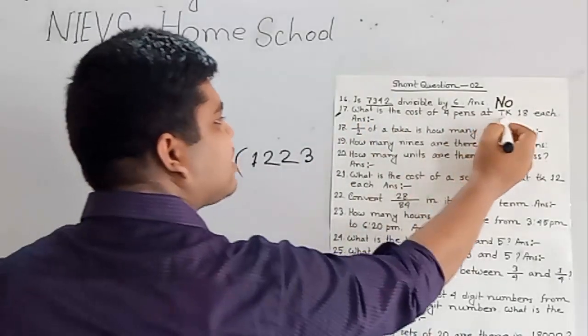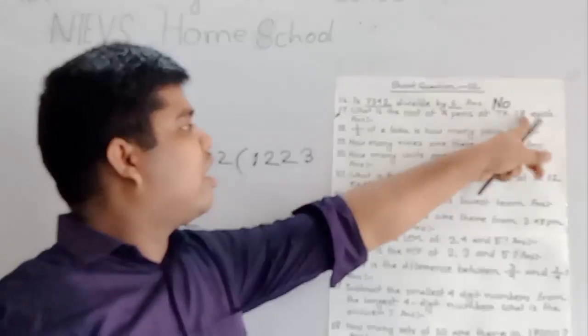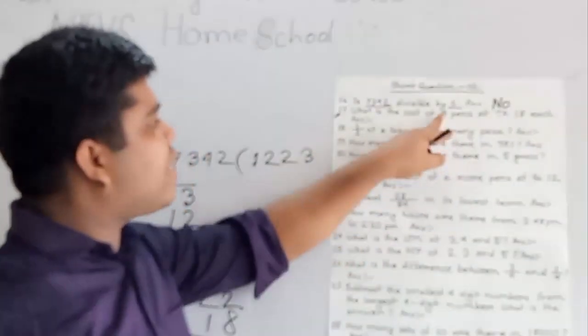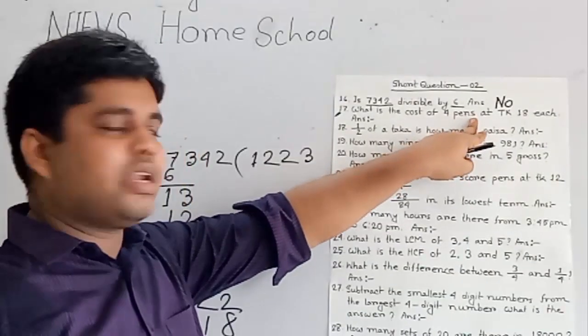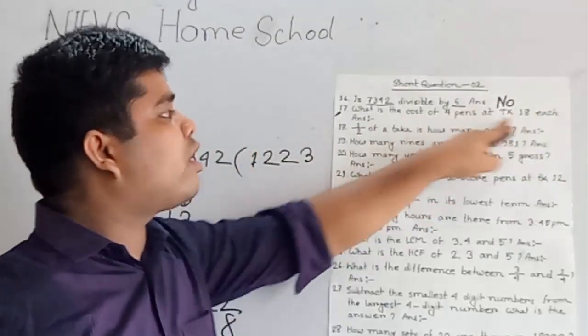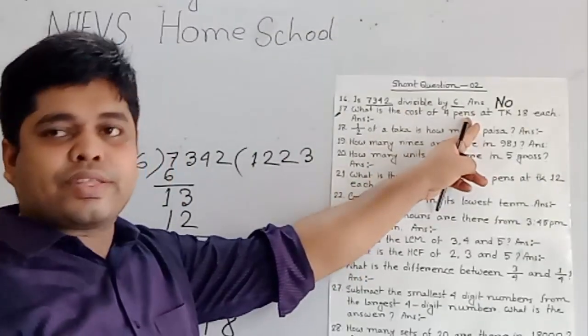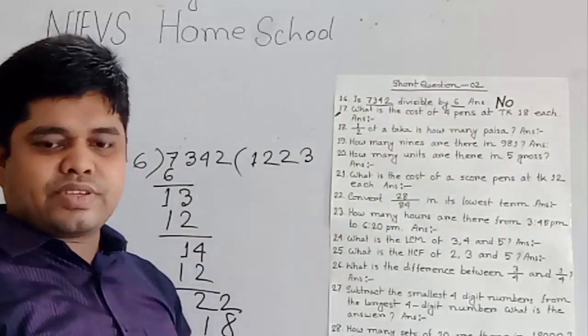That means Taka 18 is means the price of 1 pen is 18 Taka. So we find out the price of 4 pens. I repeat, at Taka 18 is, that means the price of 1 pen is 18 Taka. So we need to find out the price of 4 pens. Price, cost, synonym.